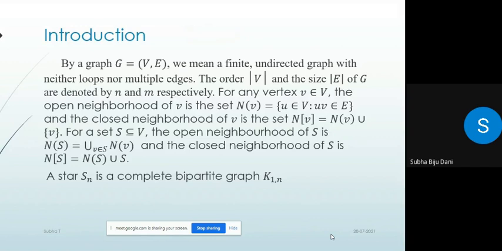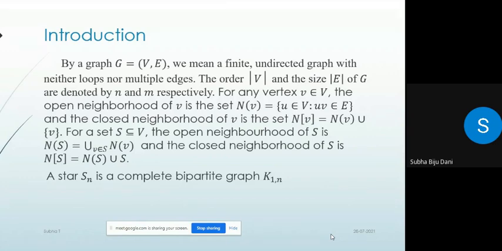Introduction. By a graph G = (V, E), we mean a finite undirected graph with neither loops nor multiple edges. The order |V| and the size |E| of G are denoted by n and m respectively. For any vertex v in V, the open neighborhood of v is the set N(v) equal to the set of all u in V such that uv belongs to E. And the closed neighborhood of v is the set N[v] equal to the open neighborhood N(v) union the singleton set {v}.